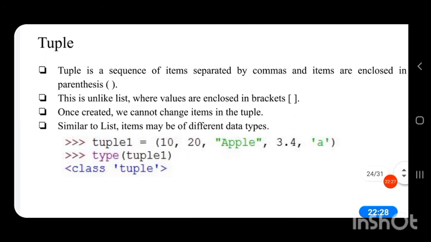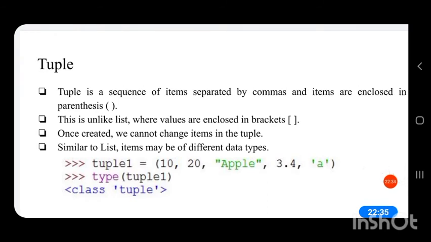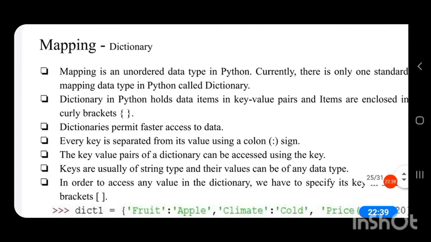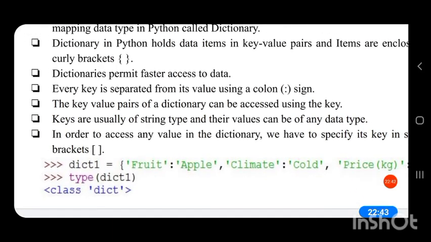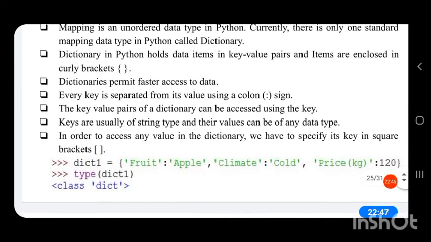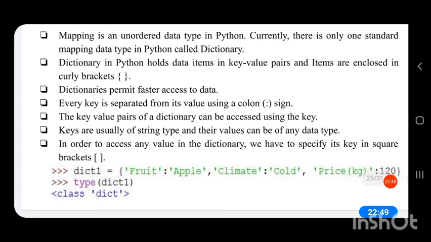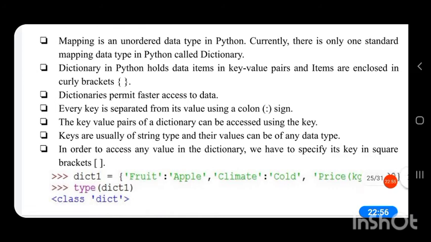So the index value always starts from 0. Likewise, in string, in list, and in tuple also there is index value. But in dictionary, instead of index, there is a key and a value pair. So here key is the fruit. Instead of index, in dictionary there is a key value pair. So key is fruit and its value is apple.